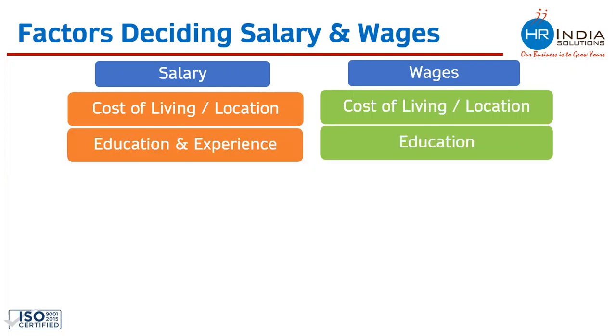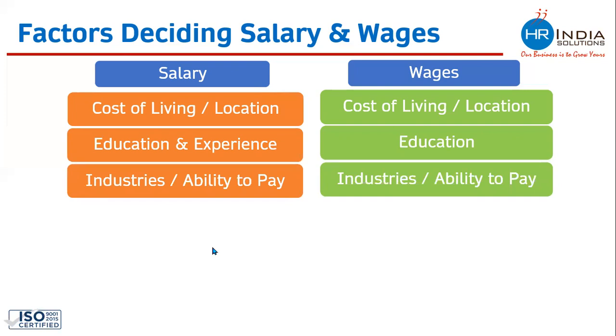Education and experience. You will see that on the basis of education and experience, salaries are getting decided. And wages are also getting decided on the basis of education. Whenever the government is deciding wages for the worker, they are saying that for matriculate, this would be the wages. For graduate, this would be the wages. For postgraduate, this would be the wages. So on the basis of education, even the government is deciding different wages for different kinds of workers.